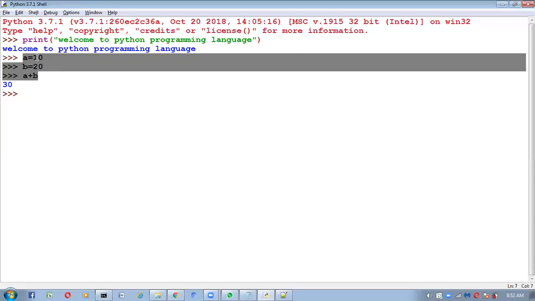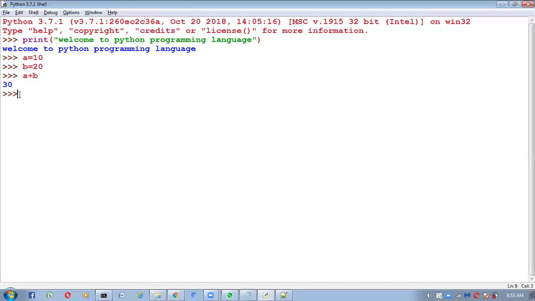Where is the proof that it can understand or not? If you ask A, what is your type? Already here we assigned one value. Based on this value, it can understand the type of A, and it will return the same type to you. And how do we ask the type of A? For that, we have one predefined function in Python, an inbuilt function, which is nothing but the type function. Don't worry, I will explain all these things again later.